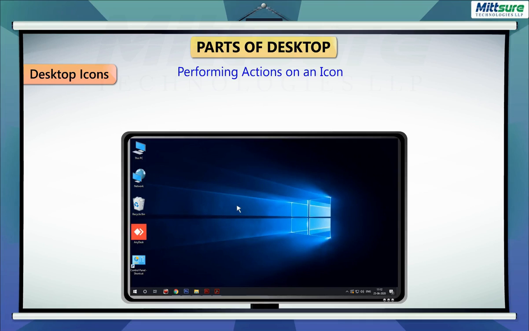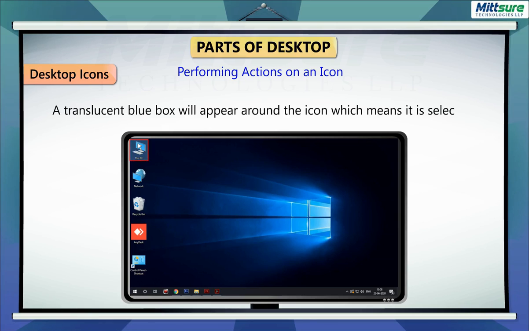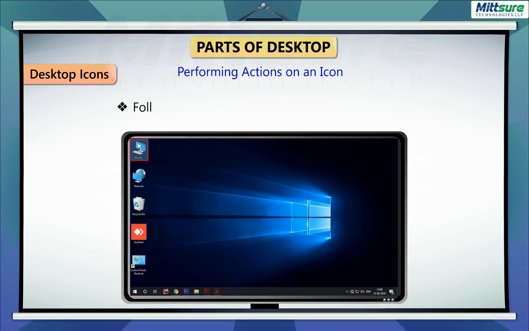Performing actions on an icon. Follow the steps below to select an icon. Step 1. Single click on the icon that you want to select. A translucent blue box will appear around the icon, which means it is selected. Follow the steps given below to deselect an icon.